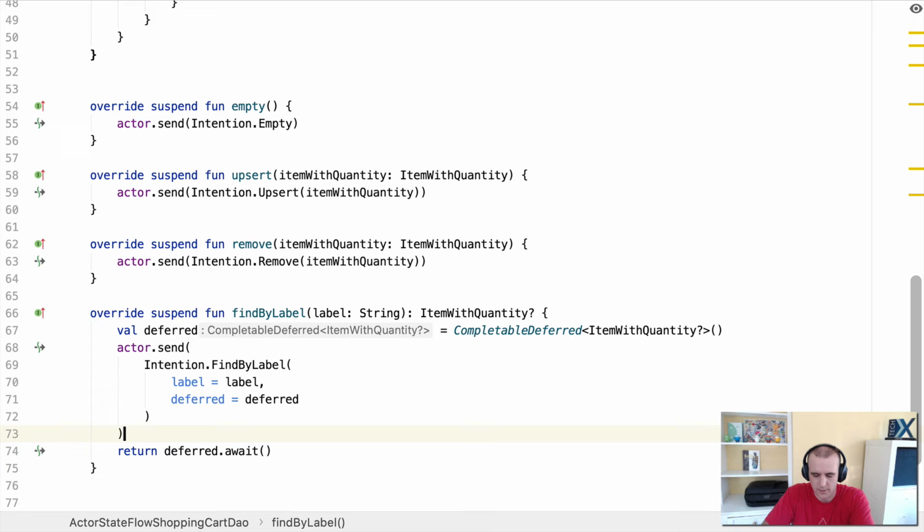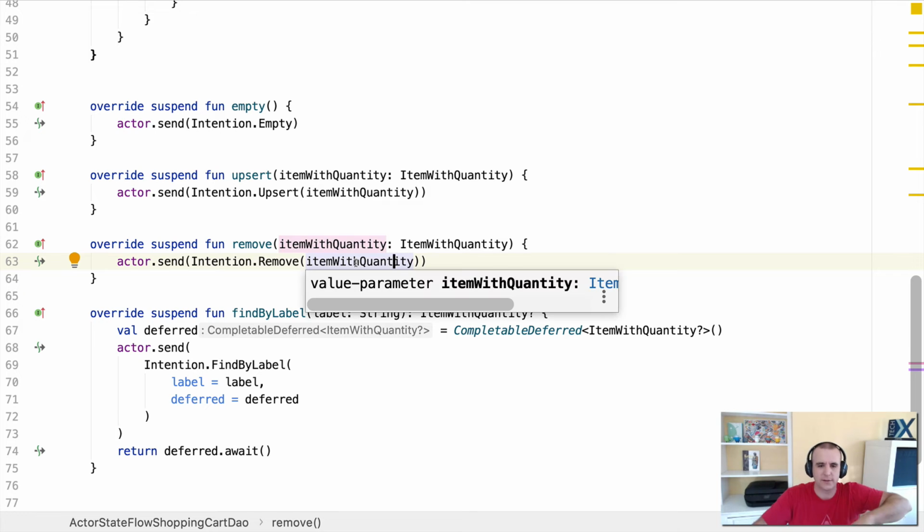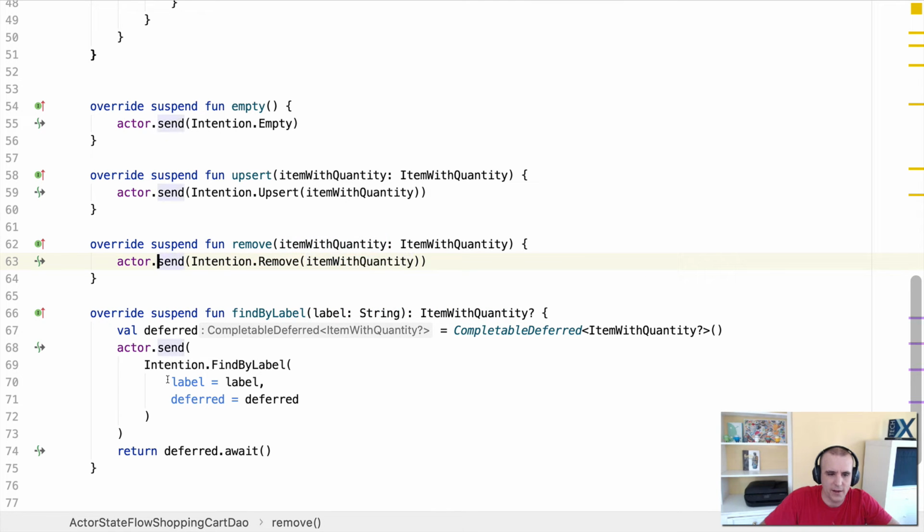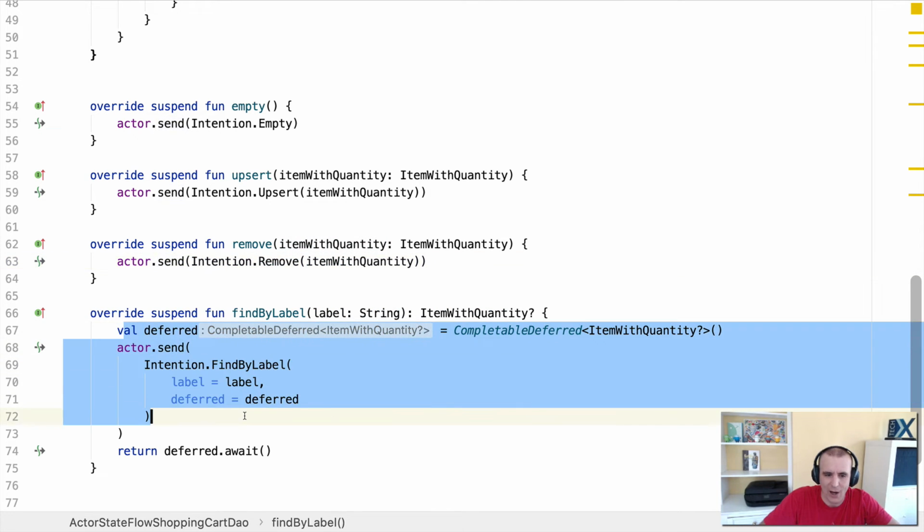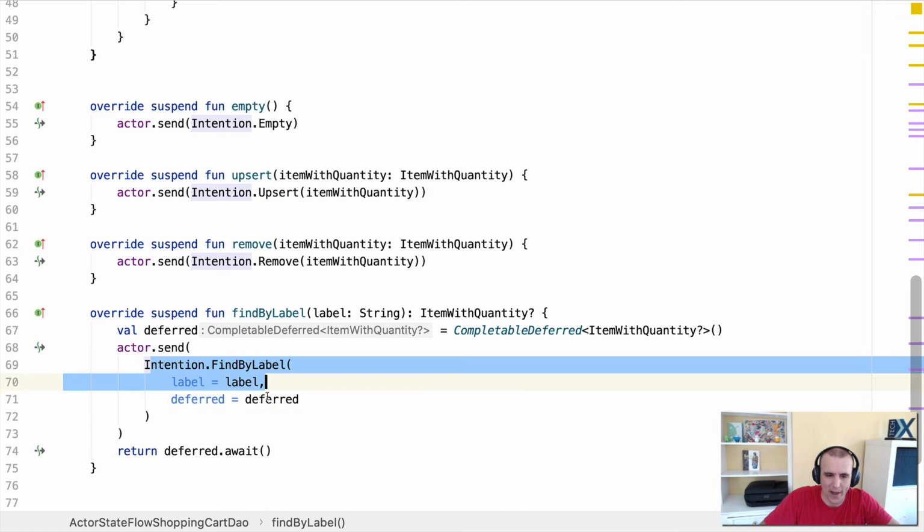So hopefully that wasn't too confusing. What we're doing here is typically in the actor, we can just send messages and say, go, go, go, go, go. And it'll make sure it processes those in order. In this scenario, we want to do that. However, we want to wait and get the result back from this.